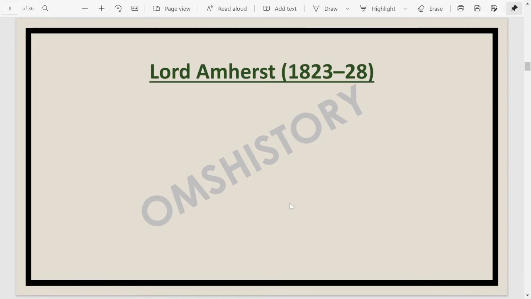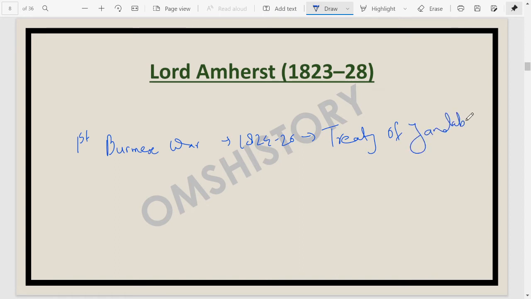Moving on, we have the next, Lord Amherst. Lord Amherst succeeded Lord Hastings, and during Lord Amherst's time period, the first Burmese War happened. The first Burmese War went on from 1824 to 1826. This war was concluded with the Treaty of Yandabu. This question has come, important. During his time period only, in 1826, Bharatpur was captured. This princely state, Bharatpur, was captured during Lord Amherst.